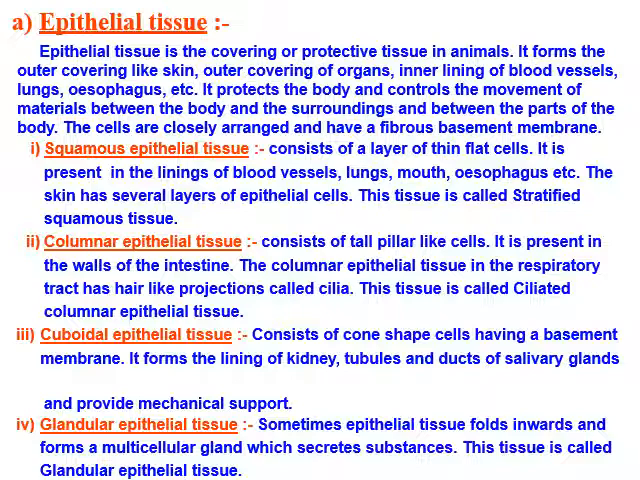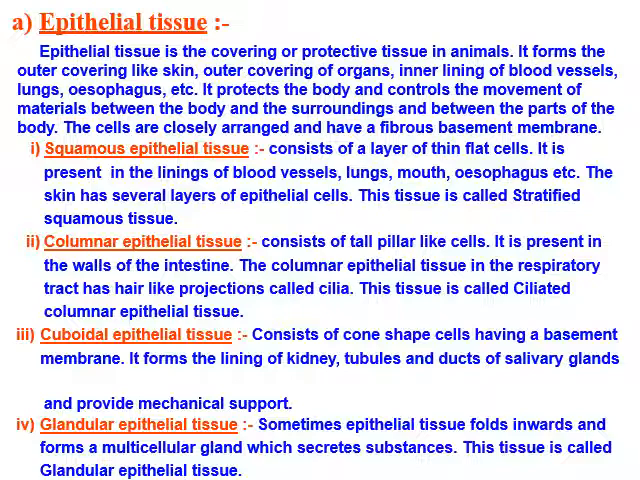Now, second is the columnar epithelial tissue. The cells are pillar-like, present in the walls of the intestine, and also present in the respiratory tract with cilia, long projections. This tissue is known as ciliated columnar epithelial tissue.